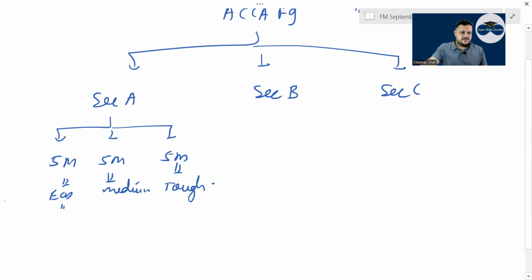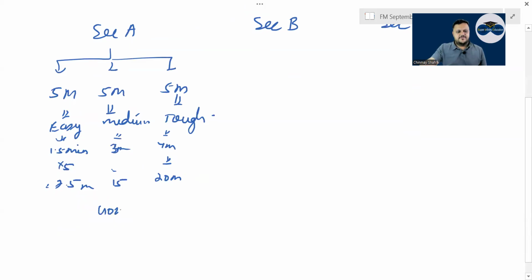Dividend relevance theory, correct? So easy, medium, tough. In Section A, 5 MCQs will be easy, 5 MCQs will be medium, 5 MCQs will be tough. Easy MCQs generally take 1.5 minutes, max 2 minutes. Medium takes 3 minutes, and tough may take 4 minutes. So 5 times that is 7.5 minutes here, 15 minutes here, and 20 minutes here. So on an average, you can spend 40 minutes on the first 15 MCQs.